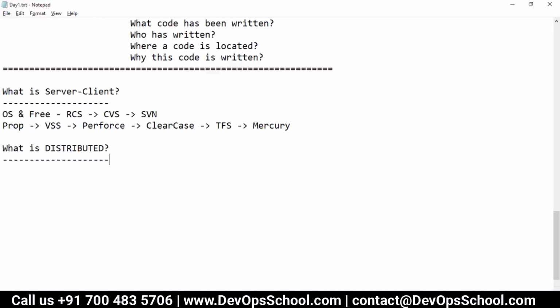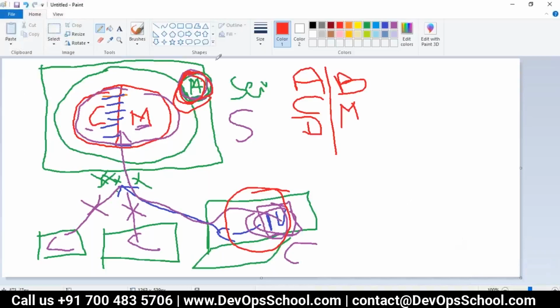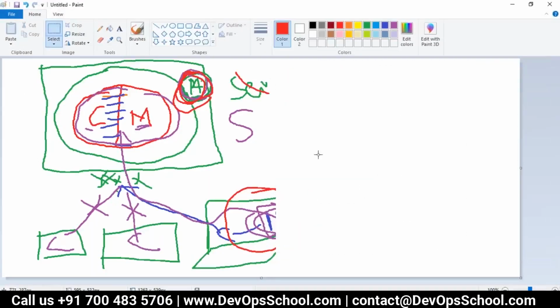The distributed model is a little bit simple compared to this. Remember adding, deleting, change, this, that. So let's discuss the distributed model. In a distributed model, what is happening? Everyone, see here, this is located somewhere else, my laptop is located somewhere else.